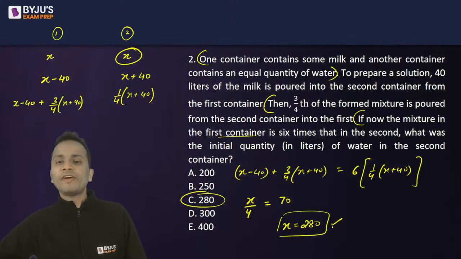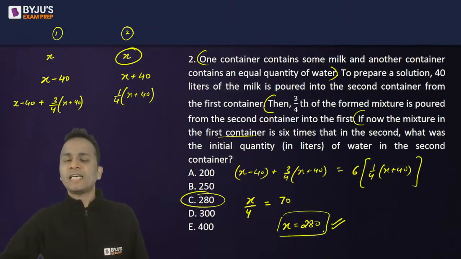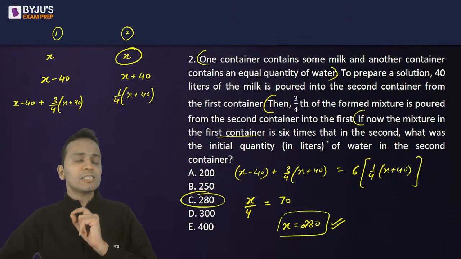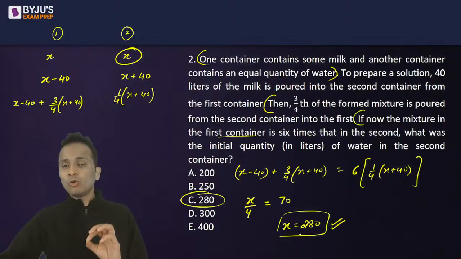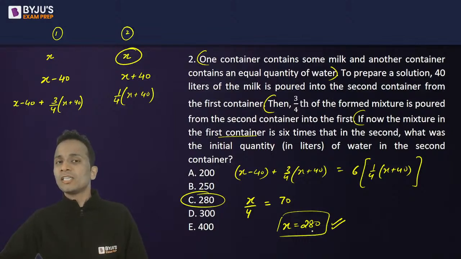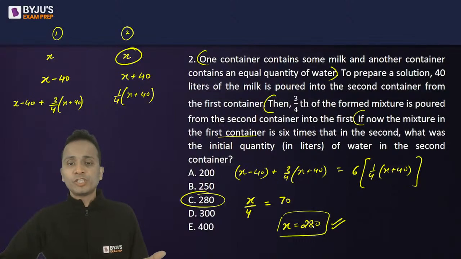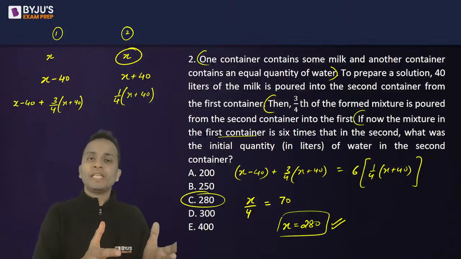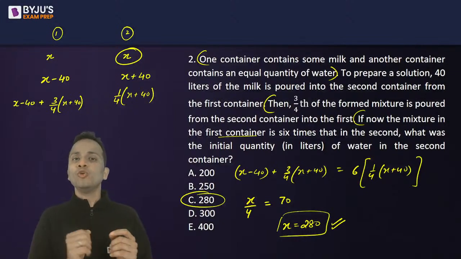I've got the value of x as 280. I'm just taking a small example. Now, if in a hurry you do not look at the last statement of the question to find out what is being asked, and directly mark the answer, it may happen that they have not asked you the value of x, but something different which depends on the value of x. ठीक है, तो 280 आया x का वैल्यू और 280 ऑप्शन में देखा और डायरेक्टली मार्क कर दिया. This is one reason for reduced accuracy.